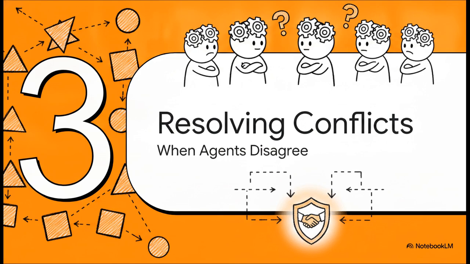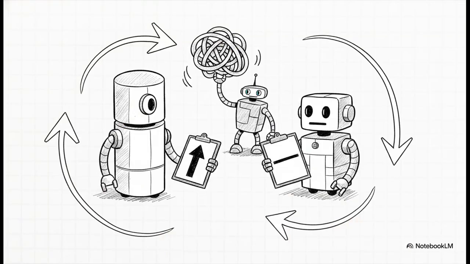Let's get real for a second. What happens when our decentralized, highly specialized workers inevitably disagree on the data they've just found? Let's jump back to our market research scenario. Agent A comes back and says, hey, the market is growing rapidly. Agent B returns and says, nope, the market is completely flat. And just to make things incredibly frustrating, Agent C cites a source that contradicts both of them. Now, if they just keep chatting in a loose thread, they'll literally loop forever.